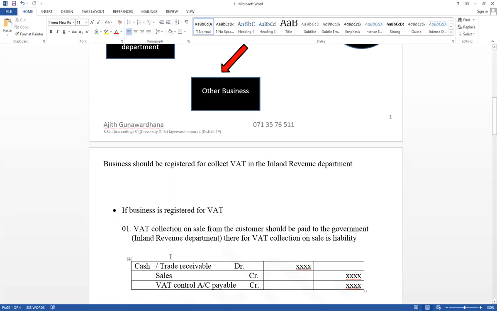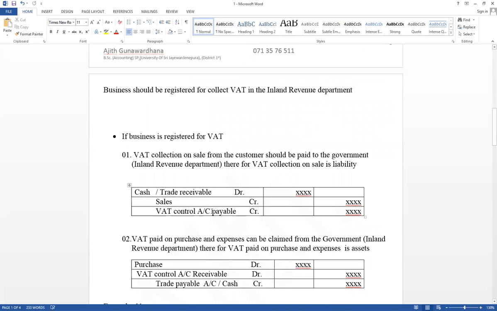If it is cash sales or credit sales, cash account or debtors account debit. Debtors equal trade receivable. And as income, we have to consider only the selling price. VAT value is not our income. VAT control account credit VAT value and sales account credit sales value. The total value cannot be considered as our income. Cash or debtors account debit the total value, but sales account credit selling price and VAT control account credit VAT value.